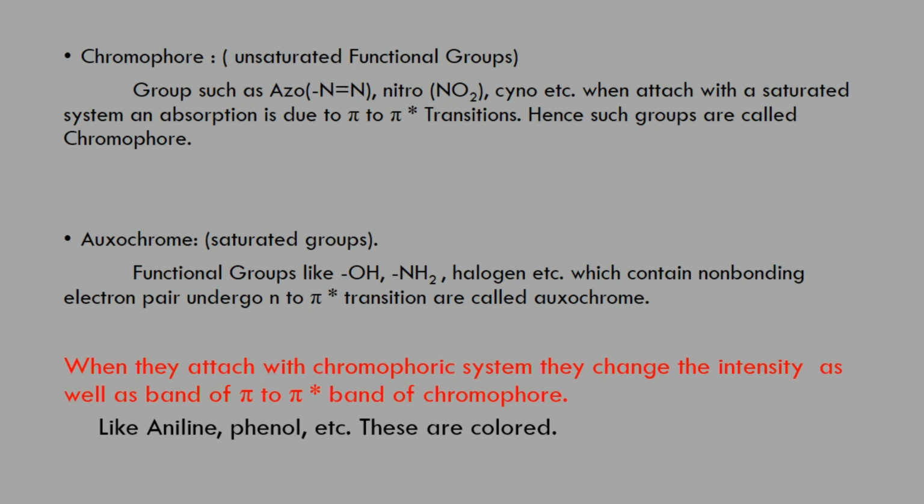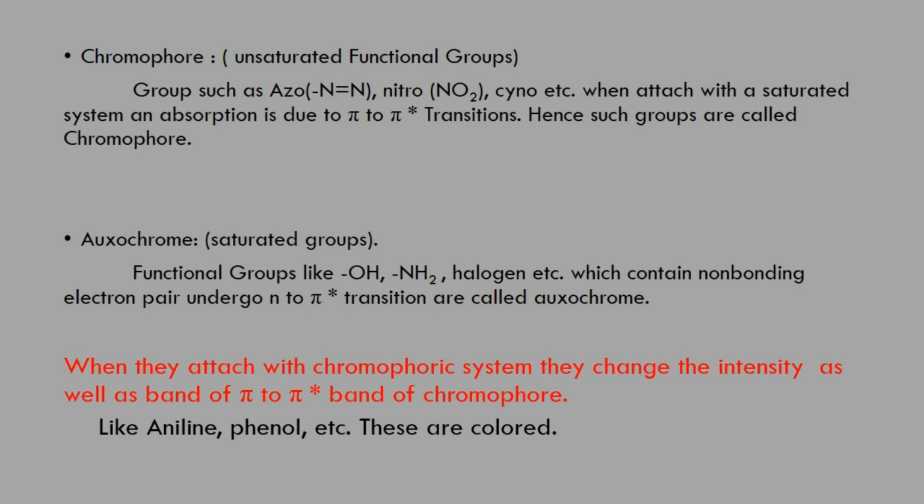Here we have two examples, aniline and phenol. Whenever a benzene ring attaches with the amine group or the OH group, they contain a lone pair of electrons, and due to that the intensity of the particular band of benzene is increased as well as shifted towards the longer wavelength. So in phenol we can get a colored compound.